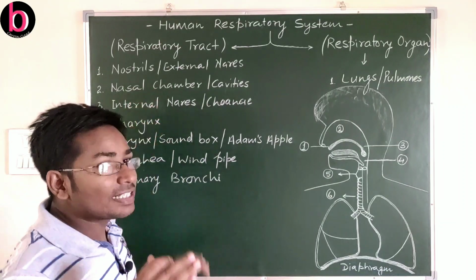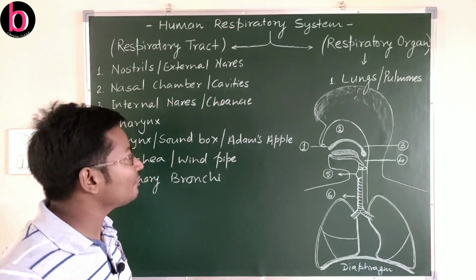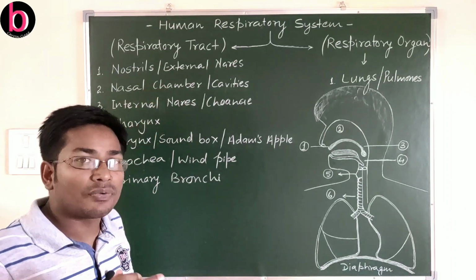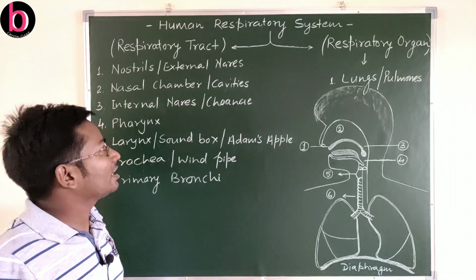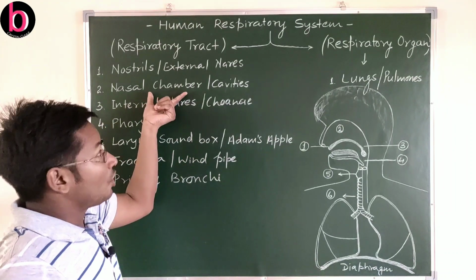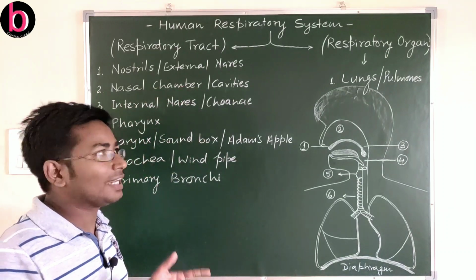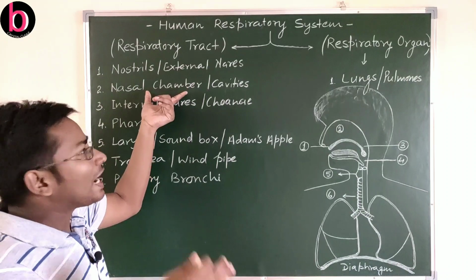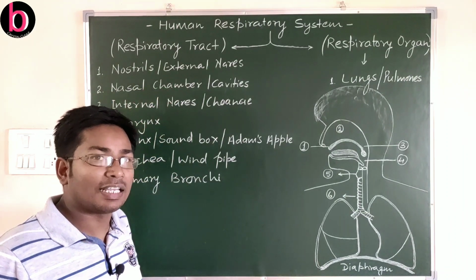It carries a number of hair-like structures that are helpful for filtration of air: dust particles, pollen grains, coal particles which are moving along with the air. Also a number of microbes like bacteria and fungal spores get filtered in this region by the nasal hair.